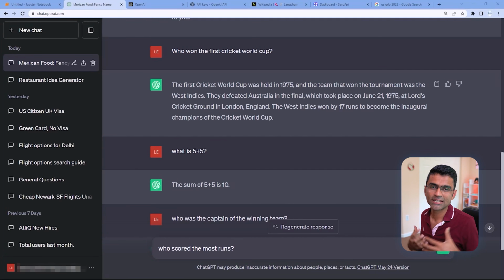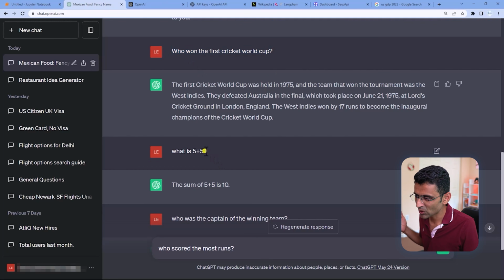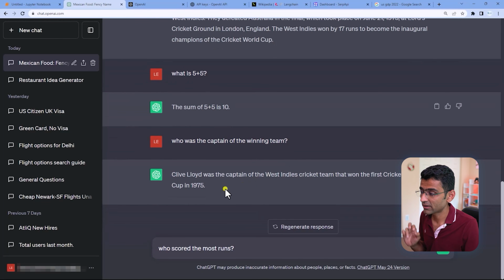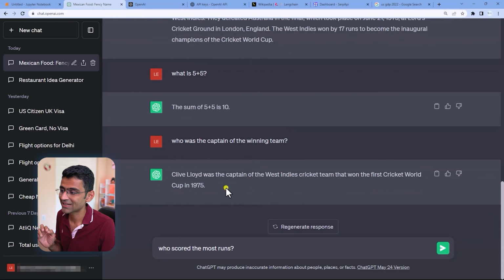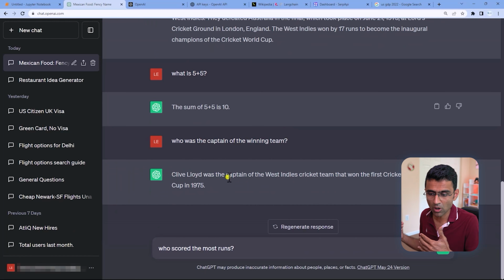When you look at any chatbot application such as ChatGPT, you will notice that it remembers the past conversation exchange. Here I asked who won the first cricket World Cup, then a totally irrelevant question, what is 5 + 5. Then I'm asking who was the captain of the winning team. Now see, here I did not say which match, which game, cricket, football, etc. But it remembers that I'm talking about cricket, and it is giving me a relevant answer. Same thing happens with human conversation. We start a topic, then we keep on saying things, but we remember what the topic is about.